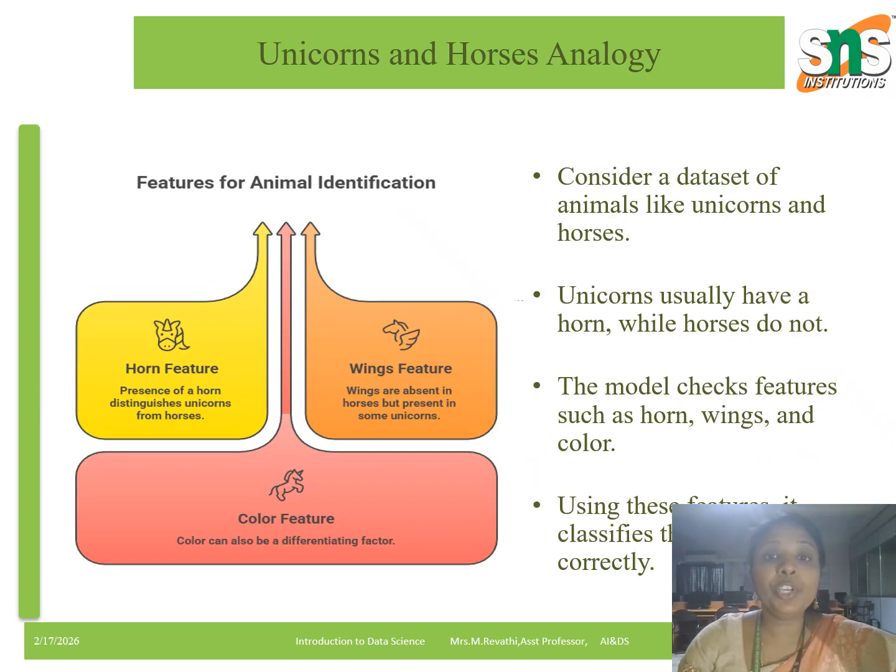Next, we see the unicorn and horses analogy. To understand classification easily, let us take an example. Suppose we have two types of animals, unicorns and horses. Unicorns usually have a horn, horses do not. So the model checks features like, does it have a horn? Does it have wings? What is the color? Using these features, the model decides whether the animal is a unicorn or a horse. This is exactly how classification works in real world problems.